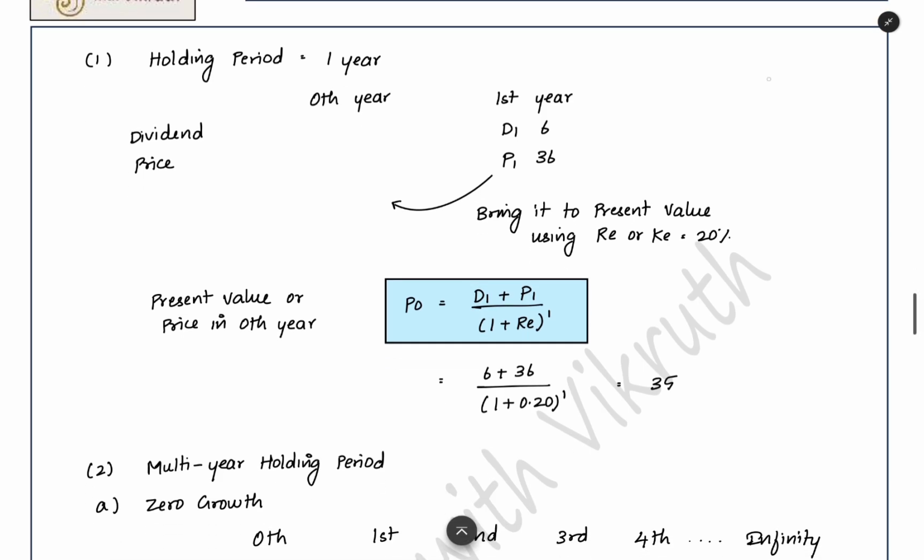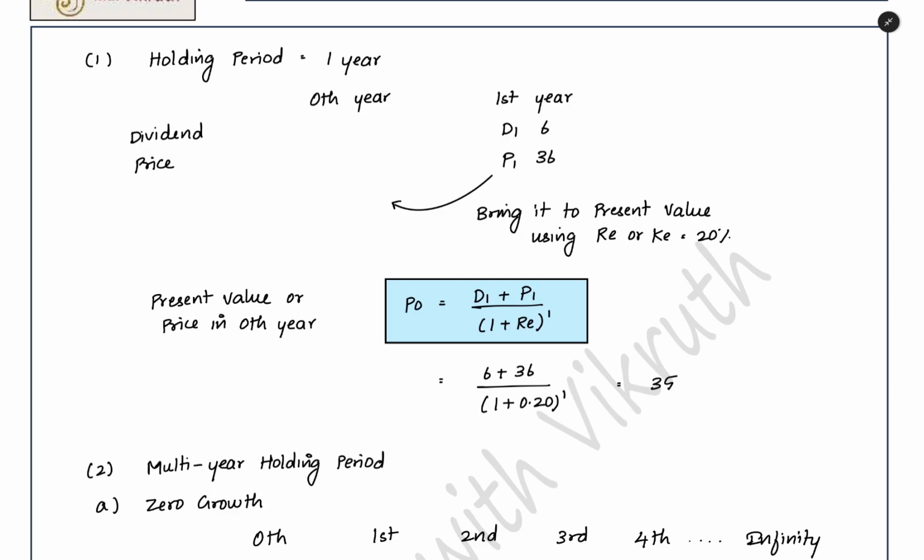This you have to bring to present value using the required rate of return that will be given in the question, or else you have to find it out using the capital asset pricing model. That data will also be given in the question if it expects you to calculate in that manner. How to bring that to present value? Just add the total cash flow in the numerator. In the denominator, you have to put the factor 1 plus required rate of return to the power of time, 1 year. So you can bring it to present value and find out the market price easily. So this is the present value of the future cash flow, or you can also call it the theoretical market price of the share.